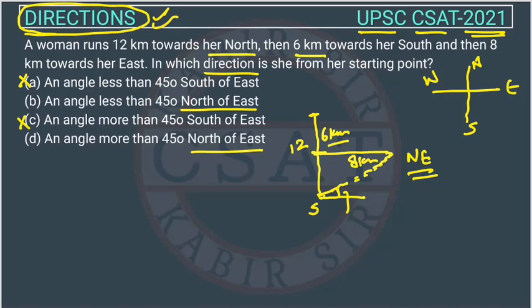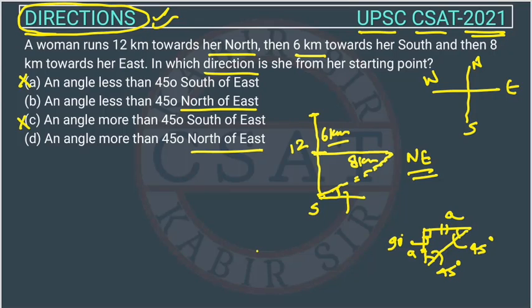For this we need the concept of mensuration. This is 90 degree. If this distance is A and this distance is also A, then this angle and this angle are 45 degrees, because this is a right angle triangle.